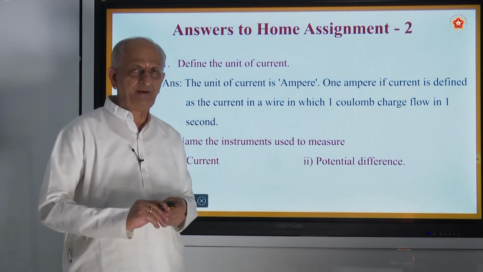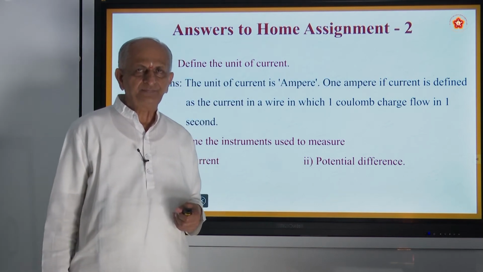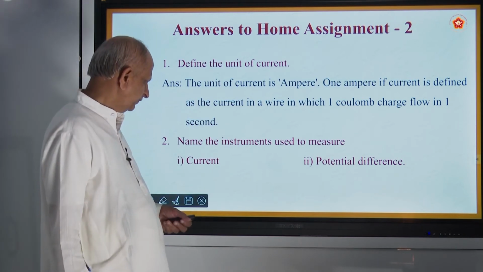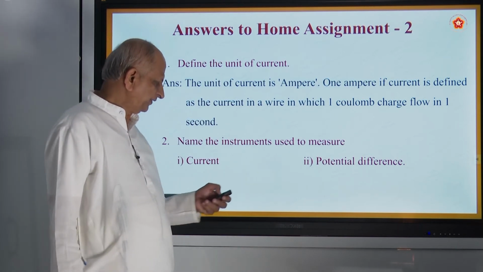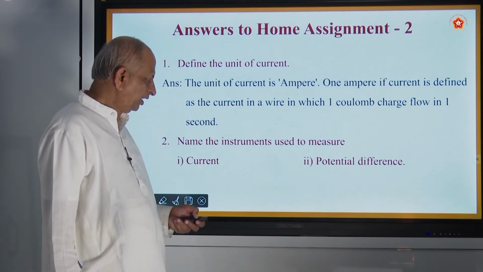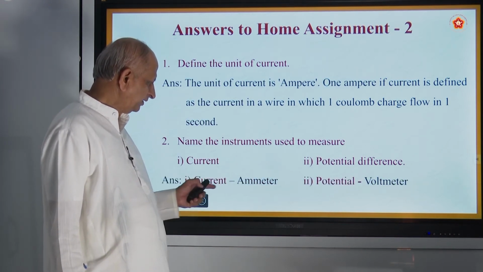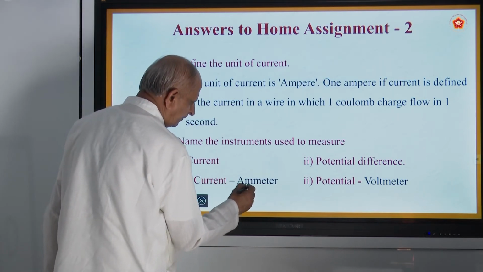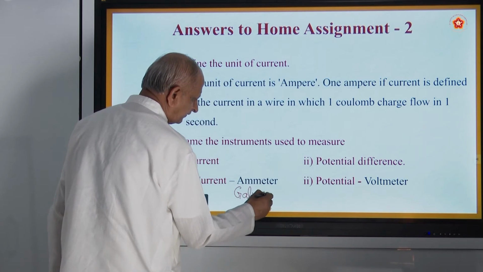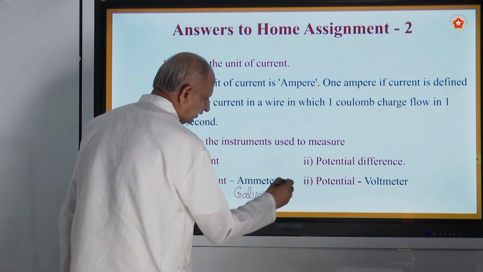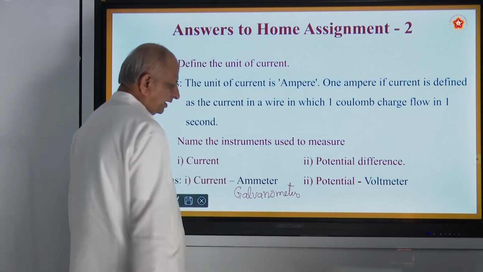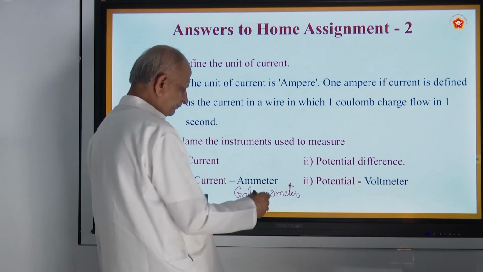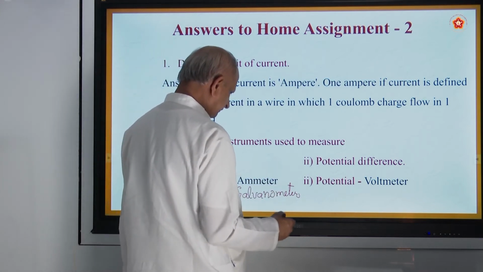Similarly, a smaller current can be measured by what is called a galvanometer, written as G. And potential difference is measured by what is called a voltmeter. Again, there are 2 types of galvanometer: one is called the tangent galvanometer, another one is called the micro galvanometer.